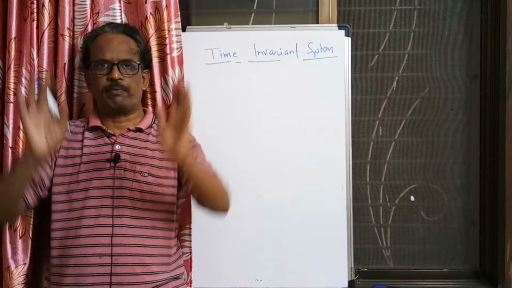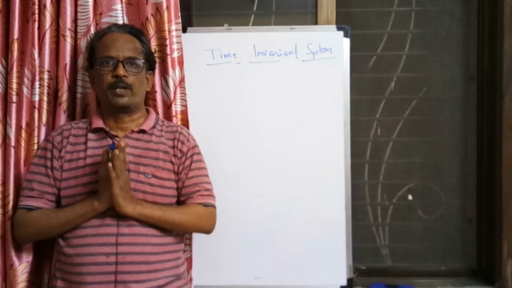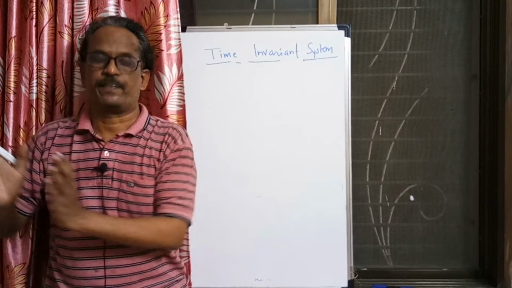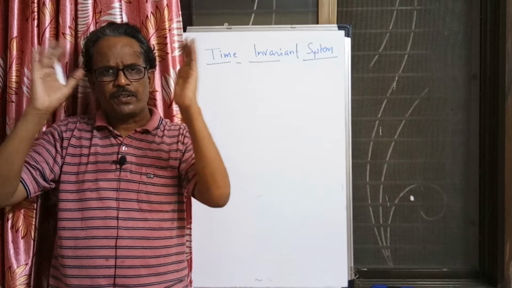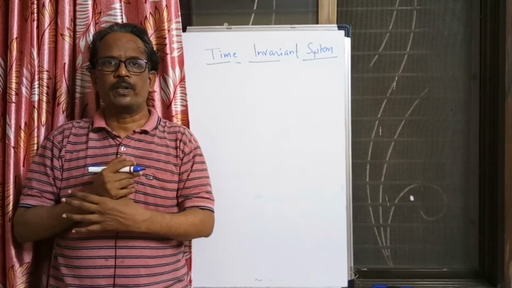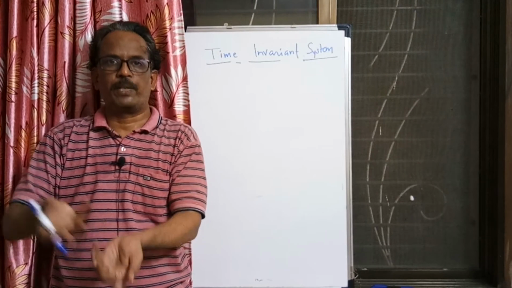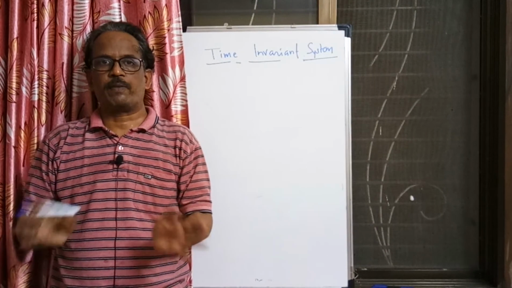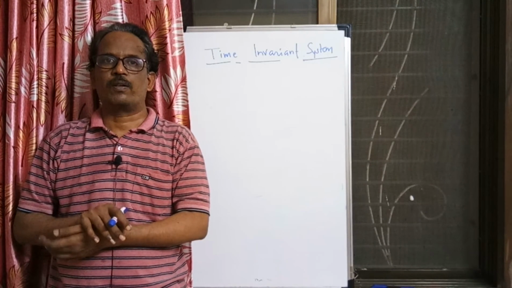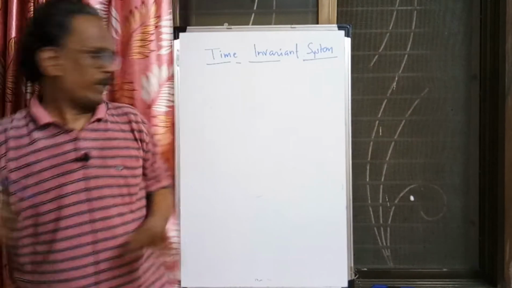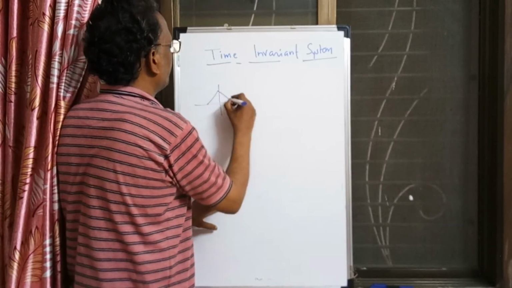For a particular input, let us say we have a low pass filter kind of response, and if that input is delayed, let us say by 1 second, then we should get the same kind of response at the output. The only thing is that it should be delayed by the same amount. Whatever was delayed for the input, the same should be delayed for the output, and the nature or shape of the waveform should be the same.